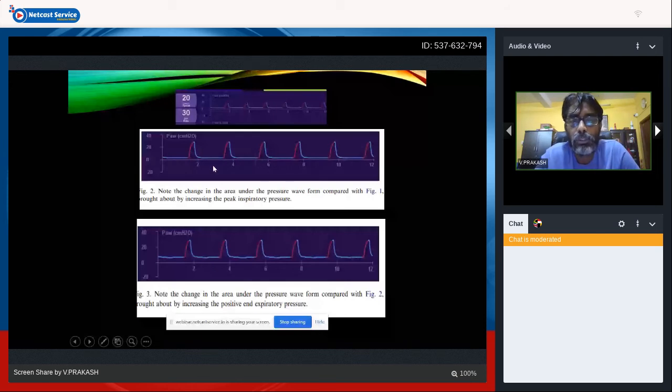This third wave is based on increasing your PEEP. The PEEP was around 4 to 5, and it has been increased to 8. You can see the area under the curve has increased more when you increase your PEEP as compared to increasing your PIP. So always the mean airway pressure increases more by increasing the PEEP as compared to the PIP, right? The more you raise the PEEP, the more your mean airway pressure is raised. More PIP also raises it, but not as much as PEEP. PEEP produces a very significant increase in your mean airway pressure.